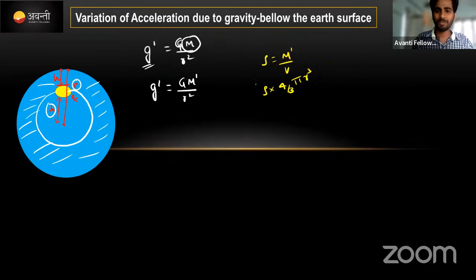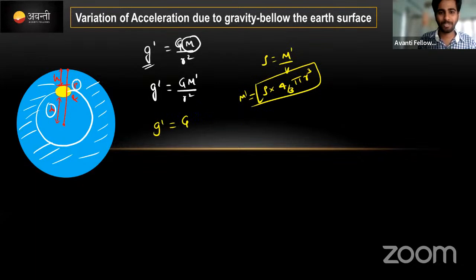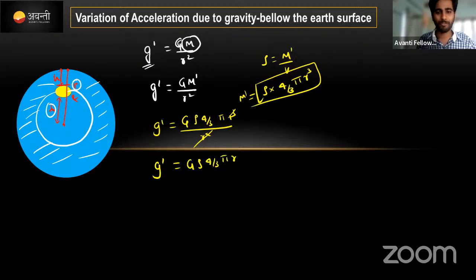Substitute this here. I am moving a bit fast; yesterday I explained this. This is M dash. Substitute M dash here: rho 4/3 pi r cube divided by r square. From r square, one r cube cancels, and r remains. So g dash is equal to G rho 4/3 pi r.